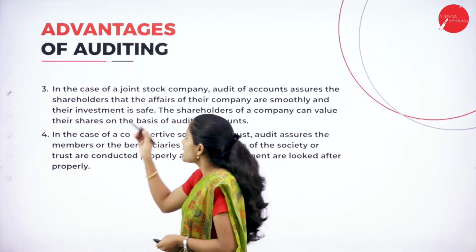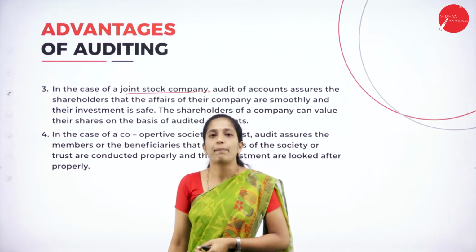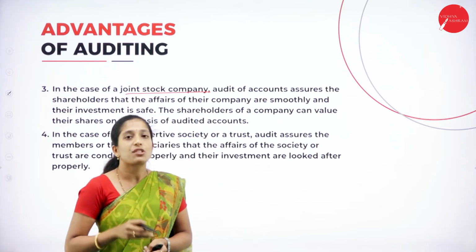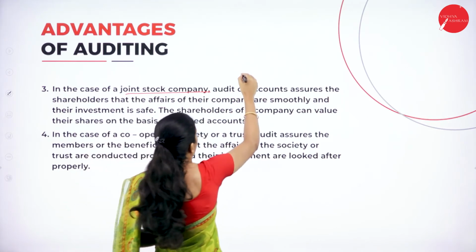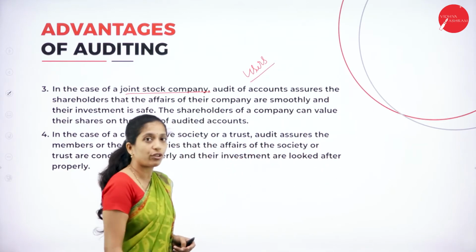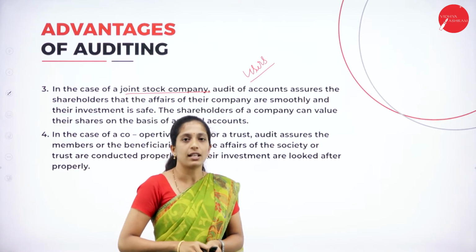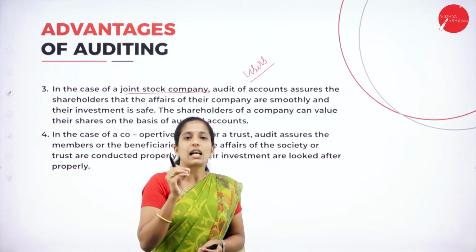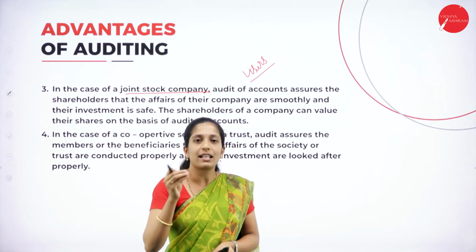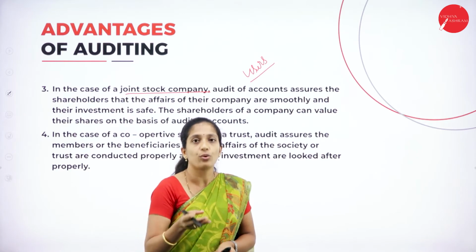And the third point is in case of a joint stock company. So how does auditing help in case of a joint stock company? There are a number of users who are dependent on accounting information. They may be internal users or external users. So whatever the accounting results in the financial statement, whether it is true or false, they have to know that, right?